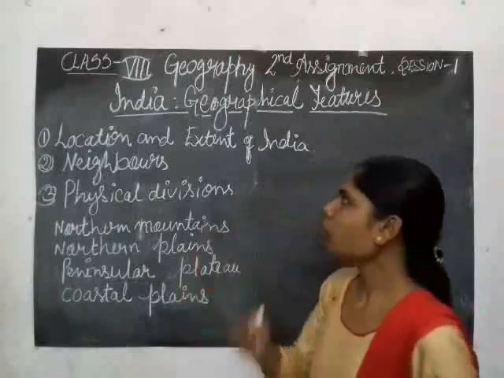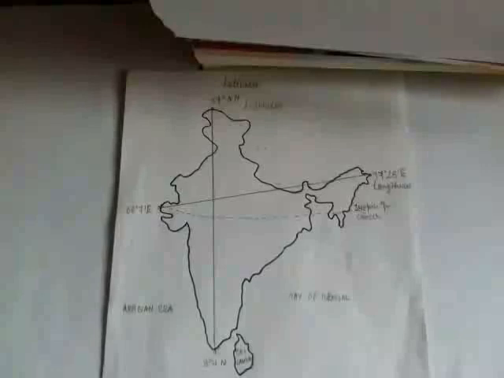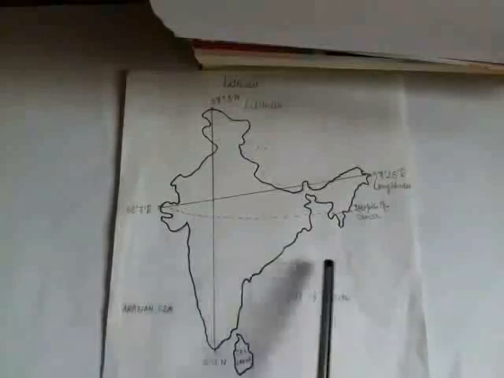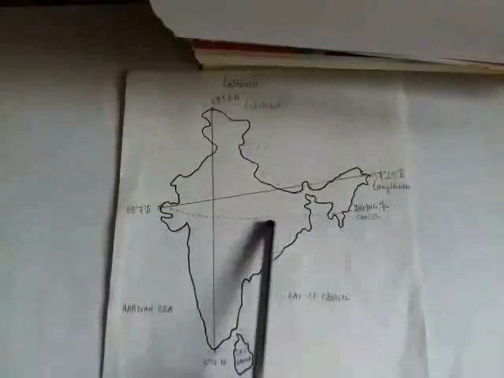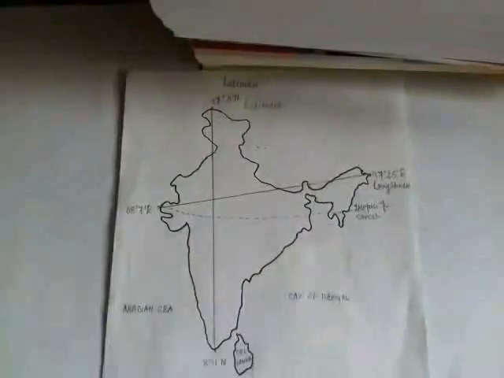First one is location and extent of India. India is the world's 7th largest country with an area of about 3.28 million square kilometers. The Tropic of Cancer runs about midway through the country. This line is the Tropic of Cancer, which runs about midway through the country.